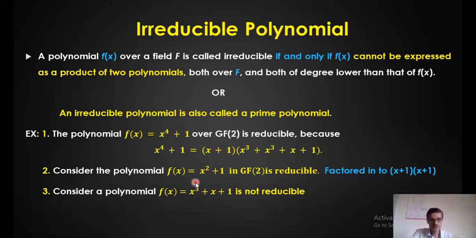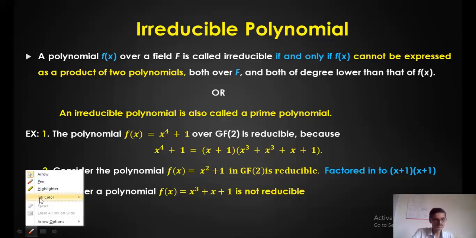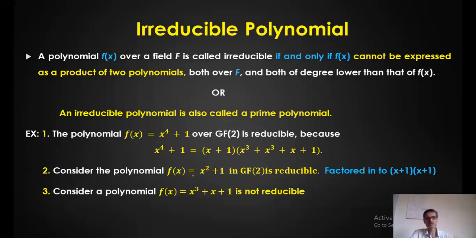Say f of x is equal to x cube plus x plus 1. It is not reducible because you cannot represent that as the product of any two other polynomials. Remember, there is another way by which we can always check whether a polynomial is reducible or irreducible. What we have to do is substitute the values of x as 0 or 1, either 0 or 1.